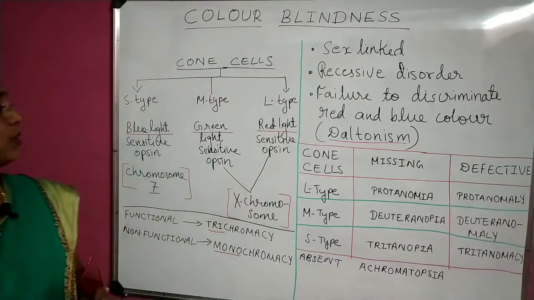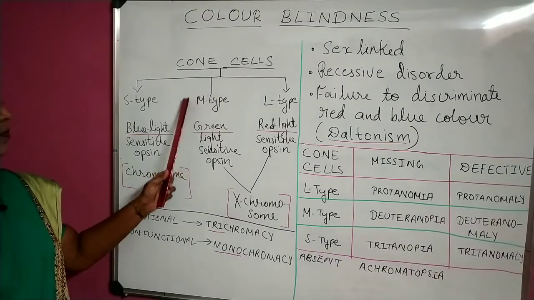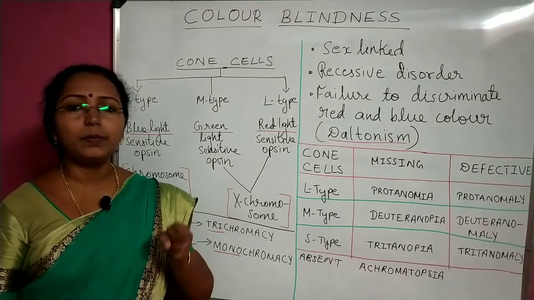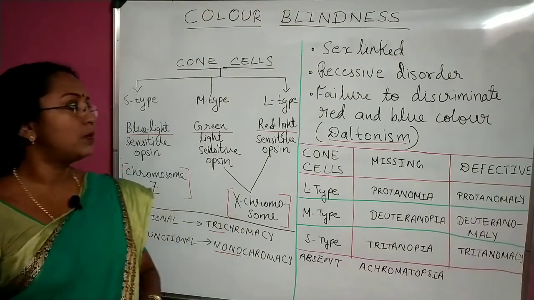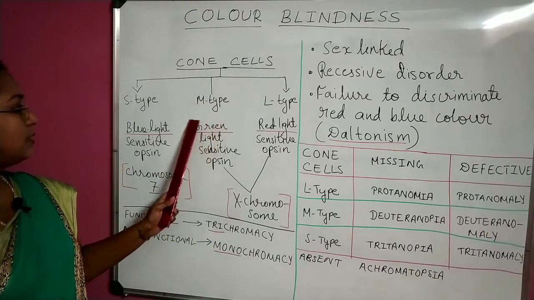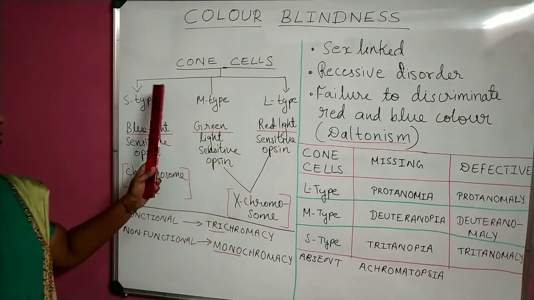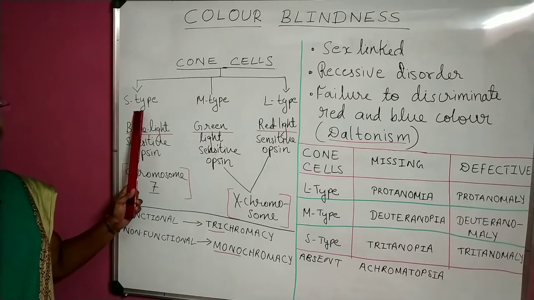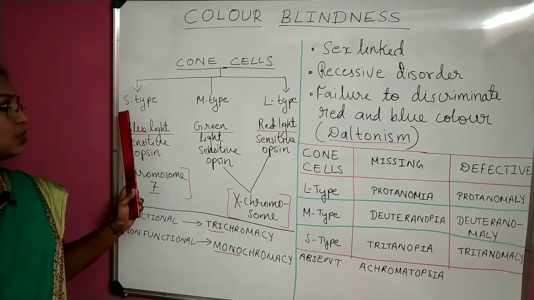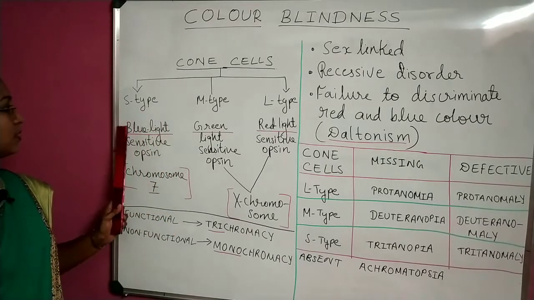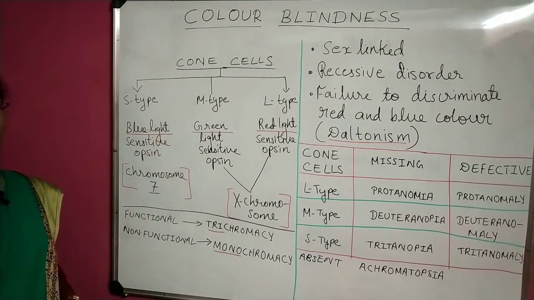Now what is this M? M is medium type. Medium wavelength can be perceived using M-type cone cells, and that means they are sensitive to green light. Yet another type of cone cell is called S-type, which perceives short wavelength, and so it is able to perceive blue light.